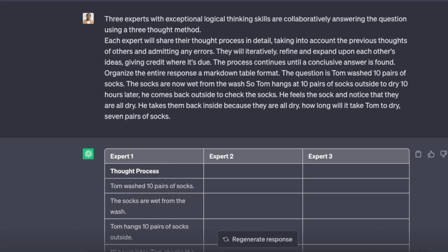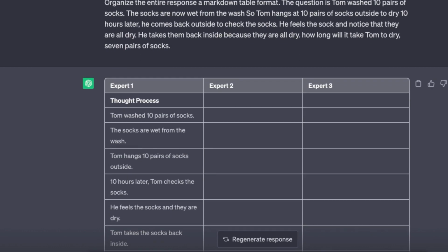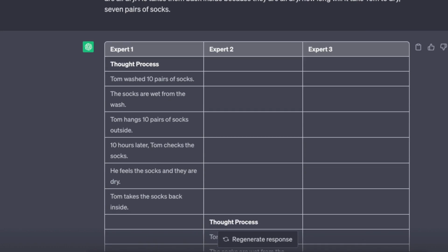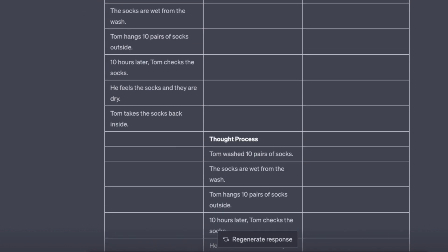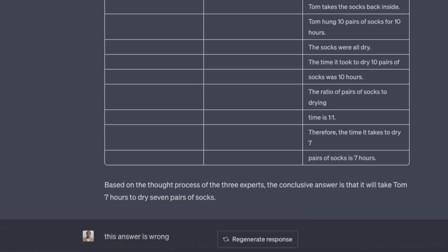You don't have to do this part, but I did it just so that you could actually see what ChatGPT is doing. The question is, Tom washed 10 pairs of socks, and basically goes into the same question that I gave it before. So you basically said, hey, ChatGPT, you're 3 different experts, right? I want you to think through this problem, evaluate each other's thinking, and then kind of come to the end result. Now, you'll see here, it goes expert number 1, thought process, it goes through it, and then it goes expert number 2, gives its thought process, and then it goes expert number 3. Now, I'll be honest, at the end of the day, it still came up with the same answer of 7 hours, which again is wrong.